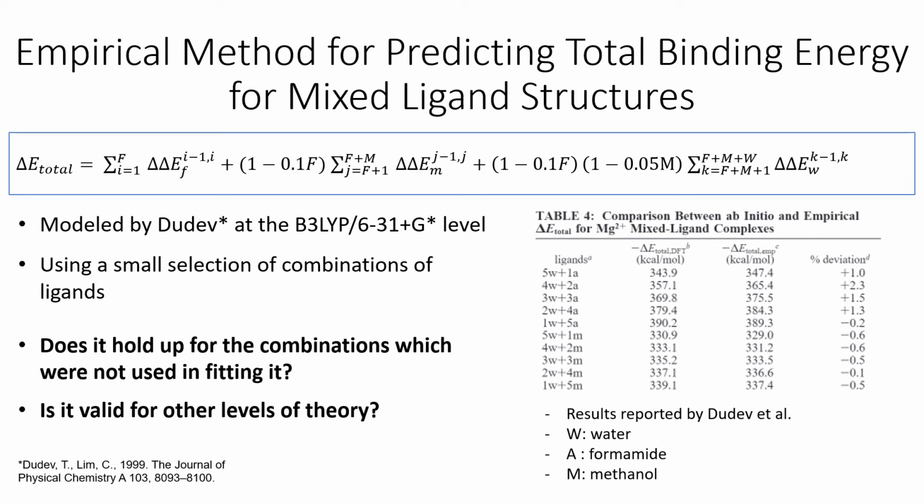This expression was based on the observation that the incremental binding for water decreased more when either methanol or formamide was already bound to magnesium, compared to water being bound initially.